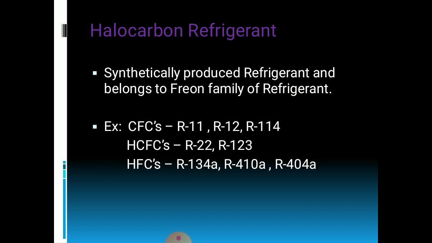First is the halocarbon refrigerants. These are synthetically produced refrigerants and belong to the Freon family of refrigerants, and following are the examples of some halocarbon refrigerants: R11, R12, R114. These are the examples of CFC group refrigerants. Likewise, HFC and HCFC refrigerants are given here.